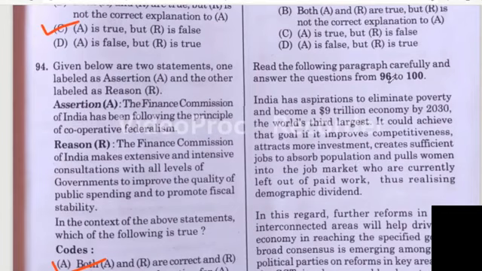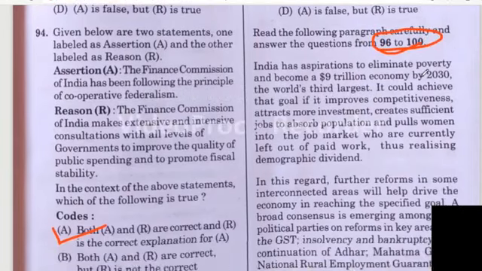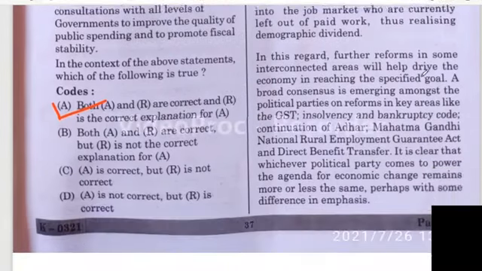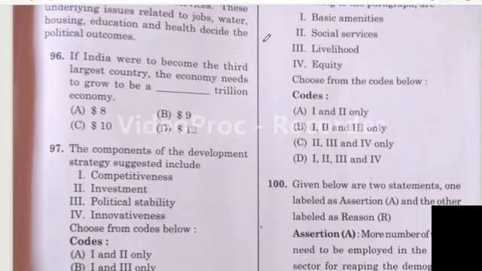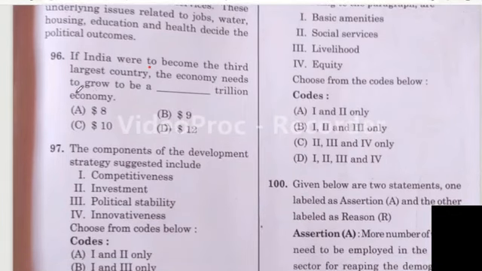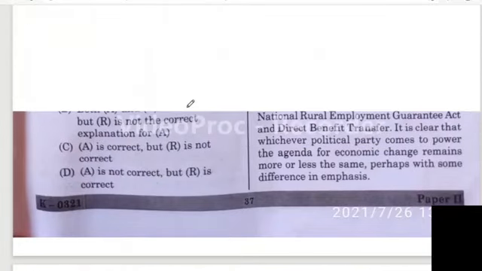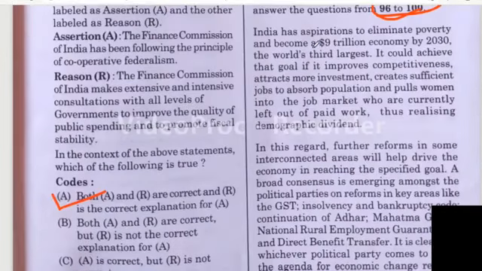Question number 96 to 100 are related to the paragraph. Here the paragraph is given. Please read the paragraph carefully and try to answer the question. Here question number 96. If India were to become the third largest country, the economy needs to grow to be a dash trillion economy. Yes, option B, the $9 trillion economy is the correct answer. Yes, it is given in the paragraph only. Here it is there.